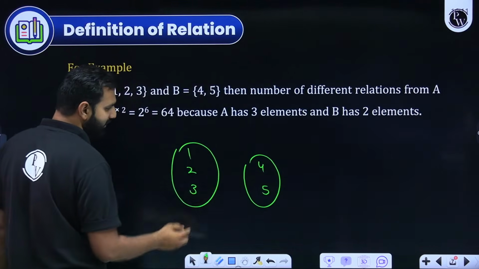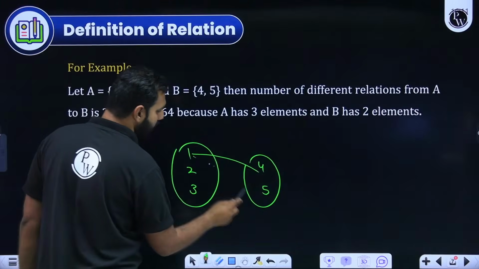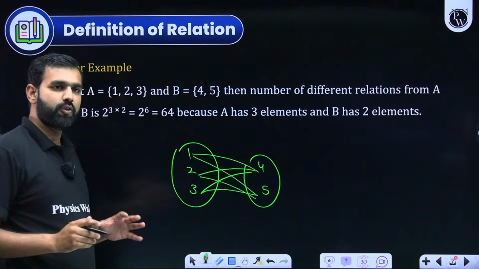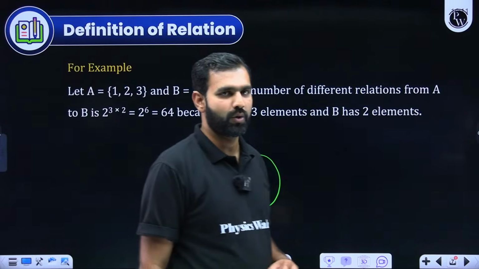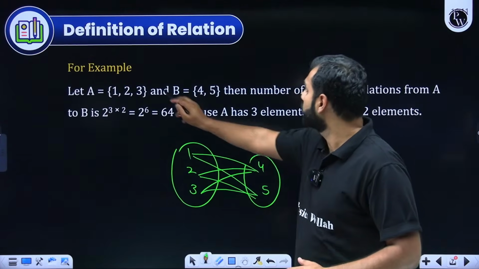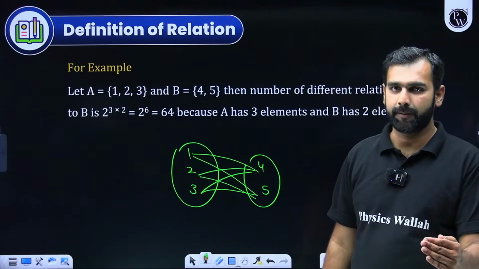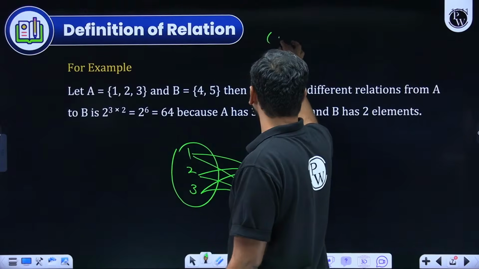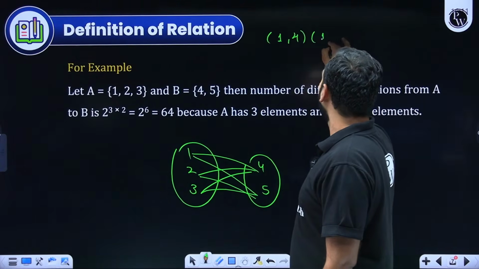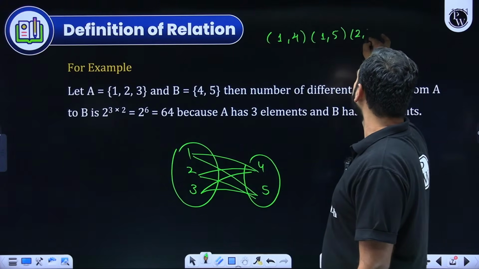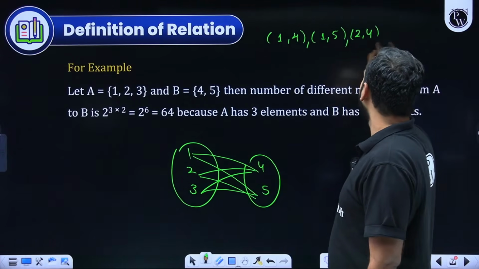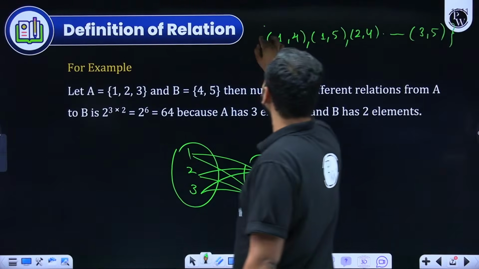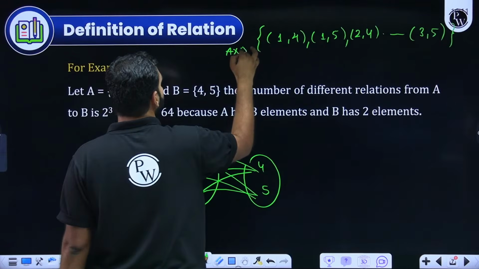In how many ways can you have these mappings? 1 with 4, 1 with 5, then 2 with 4, 2 with 5, 3 with 4, 3 with 5. All these possible mappings are there. These are the Cartesian products. So there will be 3 into 2, 6 pairs. What kind of pairs? I'll be having 1, 4, 1, 5, then 2, 4, then 2, 5, and so on, up till the last term 3, 5. So these are the 6 elements in this Cartesian product of A cross B.